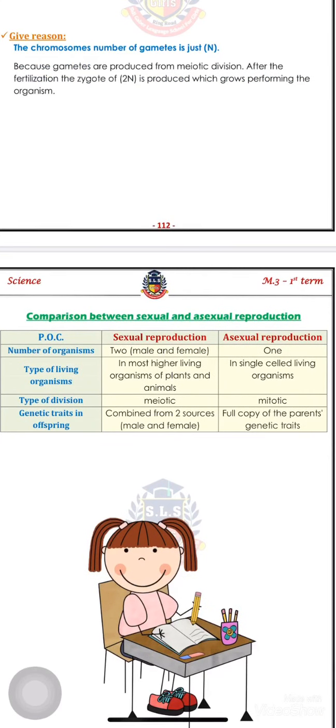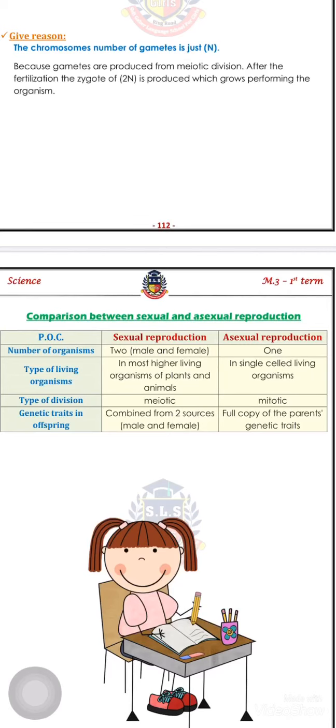The comparison between sexual and asexual reproduction. Sexual reproduction needs two organisms, male and female. The asexual, only one organism. Sexual reproduction occurs in most higher living organisms like plants and animals, while asexual reproduction occurs in single-celled living organisms and some multicellular ones. The type of division in sexual reproduction is meiotic division, in asexual reproduction it is mitotic division.